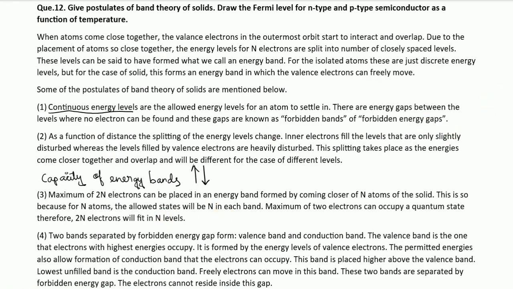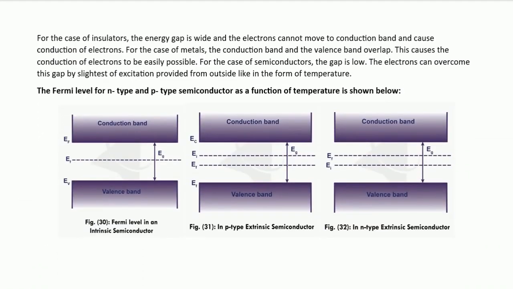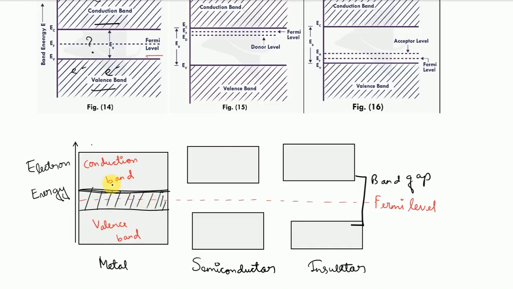After that, we learned the Fermi level. What is the Fermi level? The Fermi level indicates where the highest electron energies are in a metal. Its position in metal is given by this diagram, in which, due to the overlapping of the conduction and the valence band, the Fermi level lies within the conduction band. In case of insulators, it's far below the conduction band. And in semiconductors, it sits between the valence and the conduction band, depending on the type of doping.